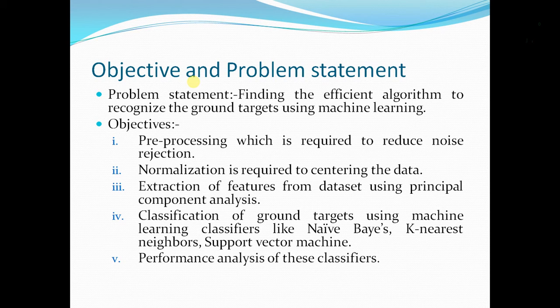The objective and problem statement is finding an efficient algorithm to recognize ground targets using machine learning. The objective is classification of ground targets using machine learning classifiers like Naive Bayes, K nearest neighbor, and support vector machines, and performance analysis of these classifiers. We have also used pre-processing and normalization.